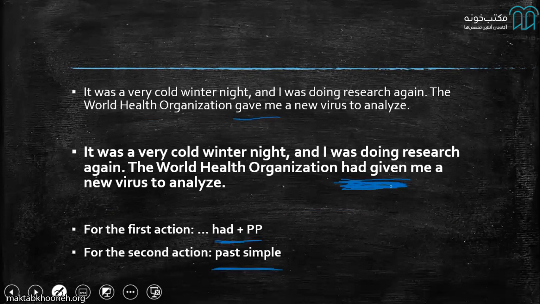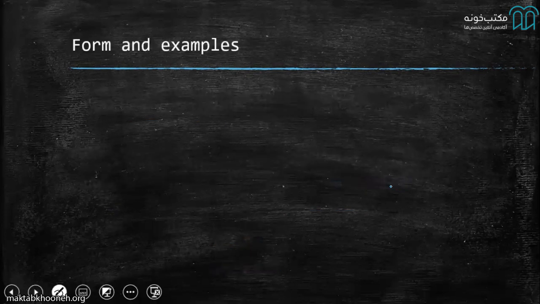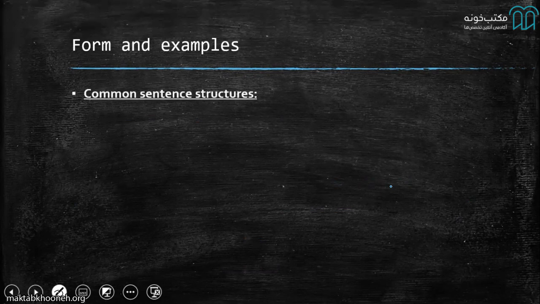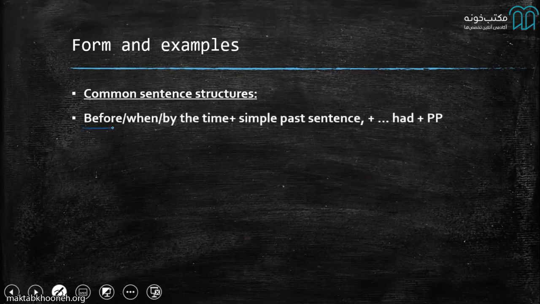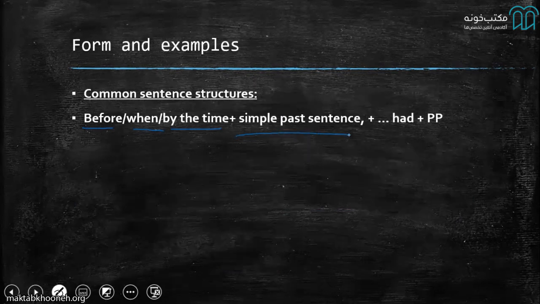Let's look at examples to make it more clear. Now, the form and examples are going to be together here. Form is basically just had plus past participle, but I will show you again. Now, common sentence structures with this grammar, especially for people who are just starting to advance their grammar knowledge, is by using words such as before, when, by the time, and then using a past simple structure. After that, you go to the had and past participles. So your sentences would look something like this.